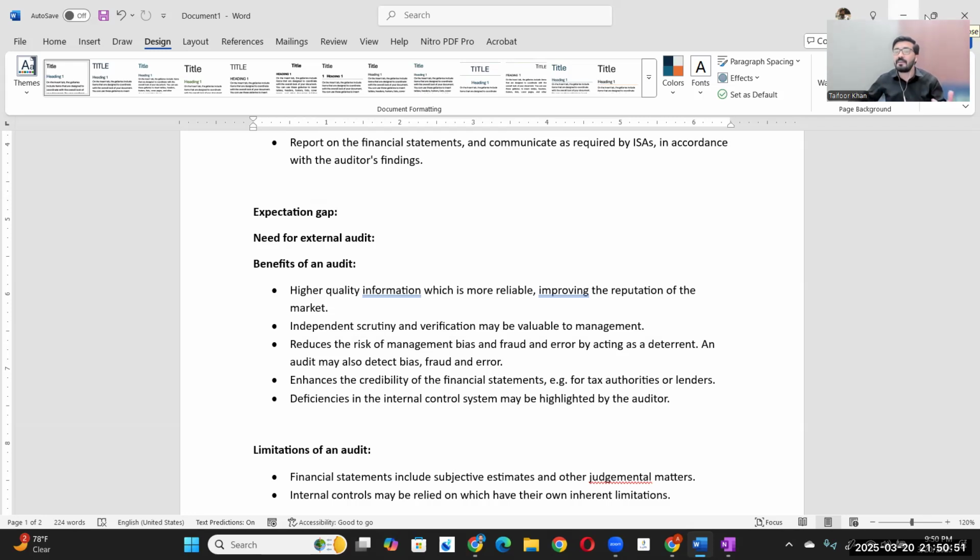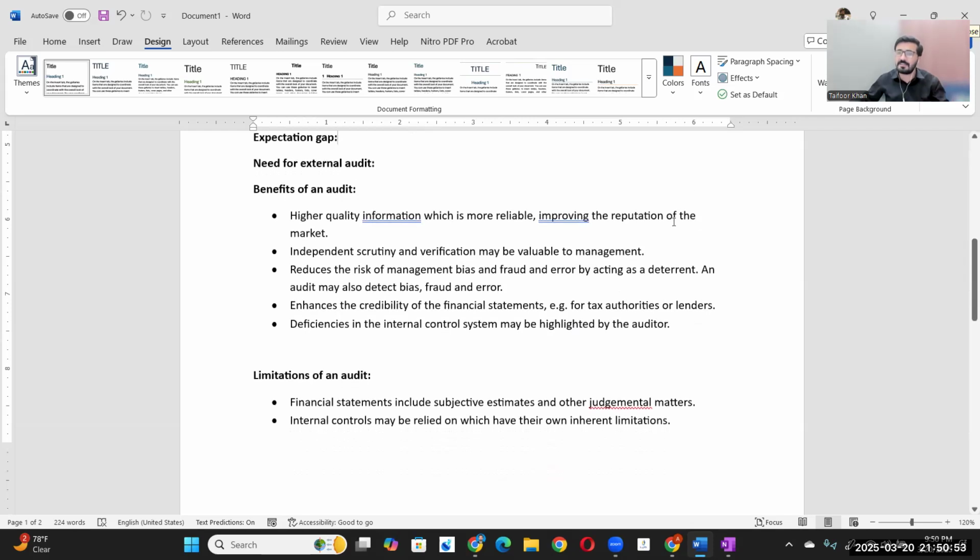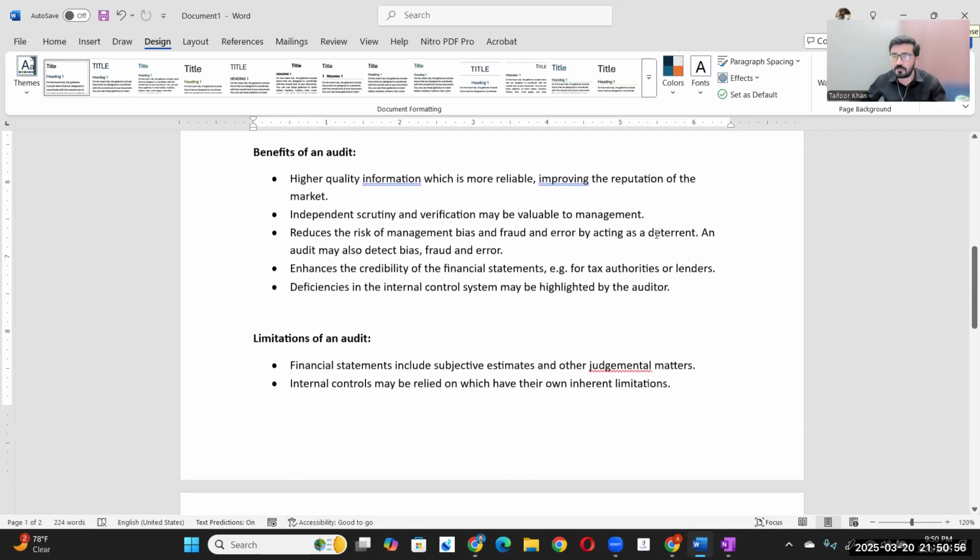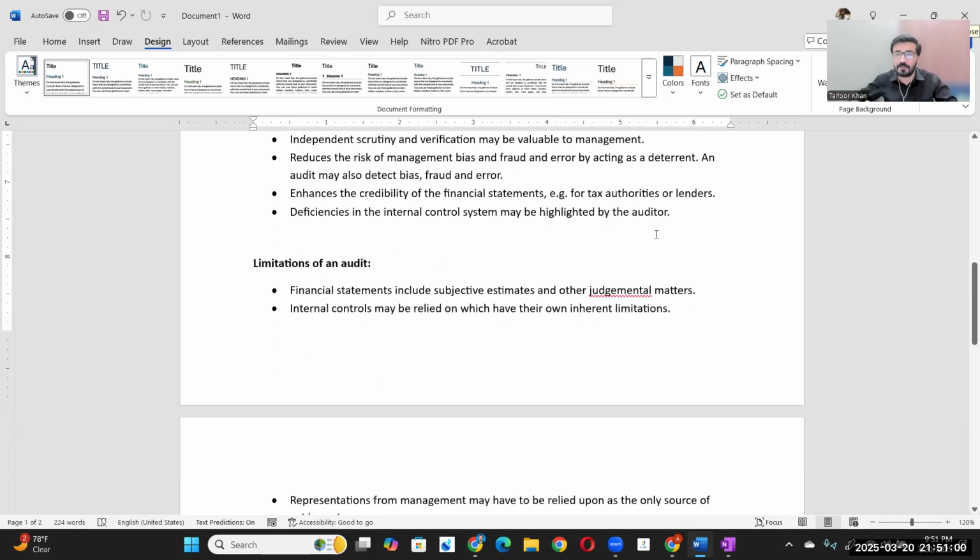Now, what are the limitations? We have already discussed all these limitations in our previous sessions. Now I'm just going through each one by one, so I can make sure that we have covered every single area of your study for the next chapter.